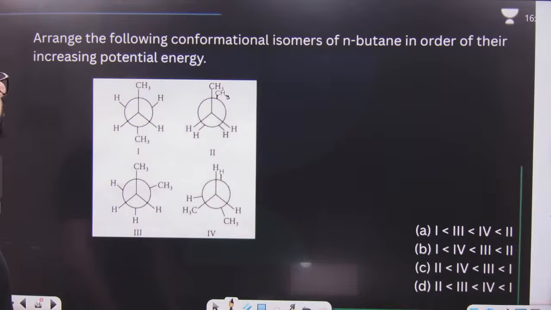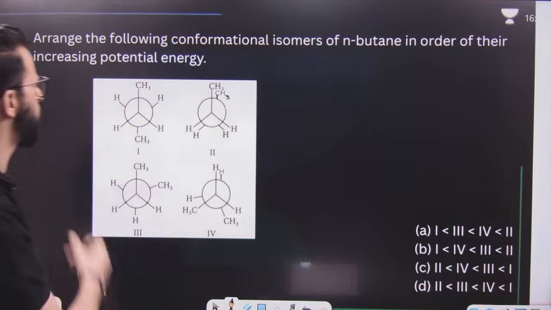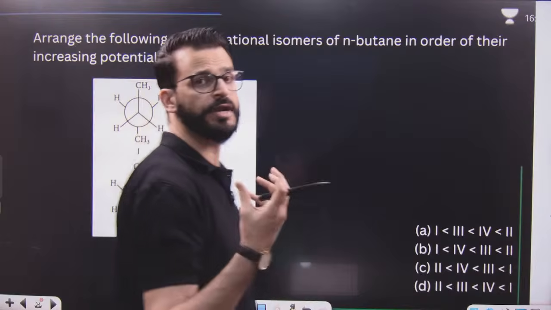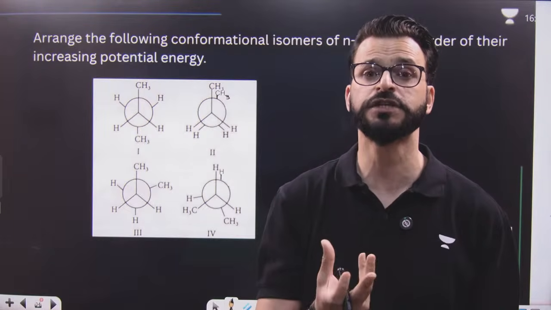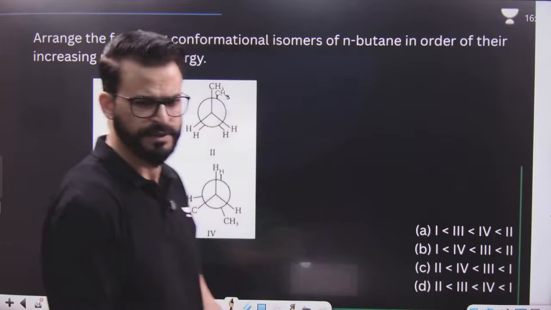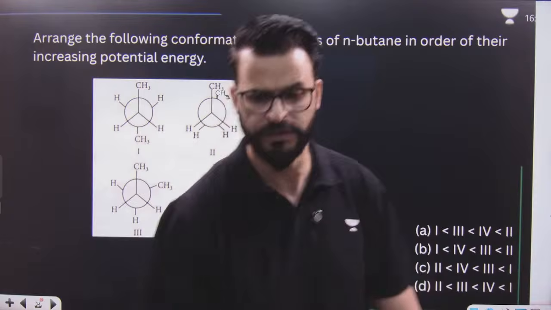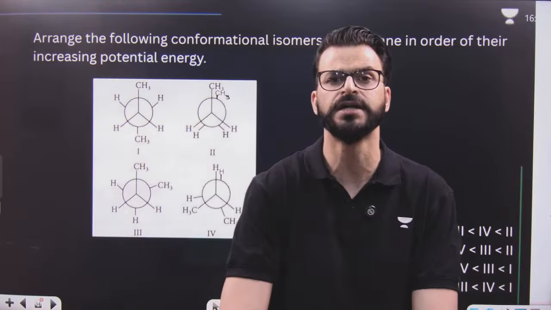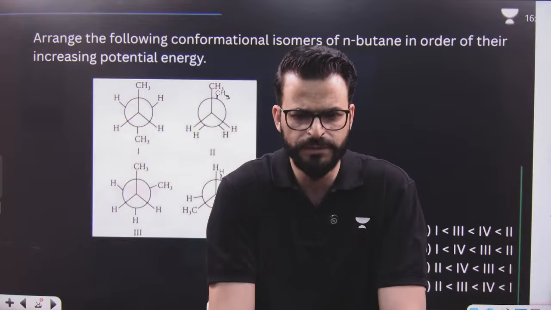Now, after this, there is a question. Arrange the following conformational isomers of n-butane in order of their increasing potential energy. That means you have to write down first the one which is having lowest potential energy, which is most stable. Now tell me, what will be the answer? Waiting for your response. Come on, quick.